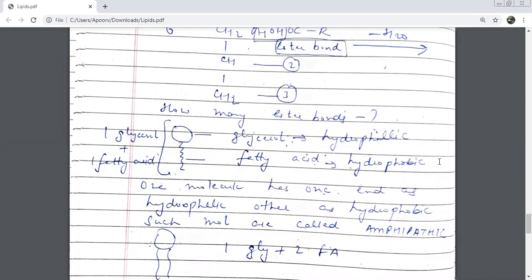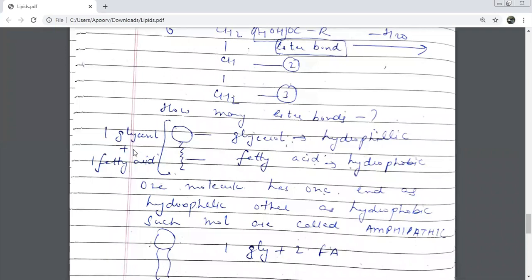Why is it called amphipathic? Because it has one part as glycerol, which is hydrophilic, and one part as fatty acid, which is hydrophobic. So such molecules are called amphipathic. So this is one possibility where only on one OH you have one fatty acid combined.